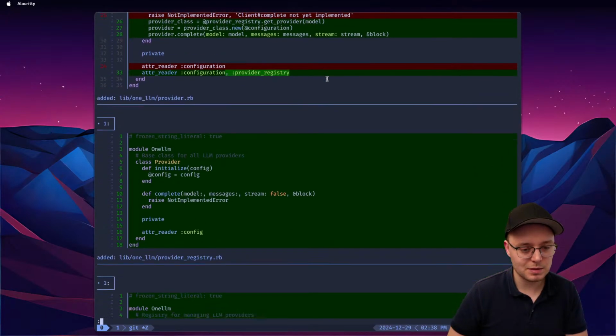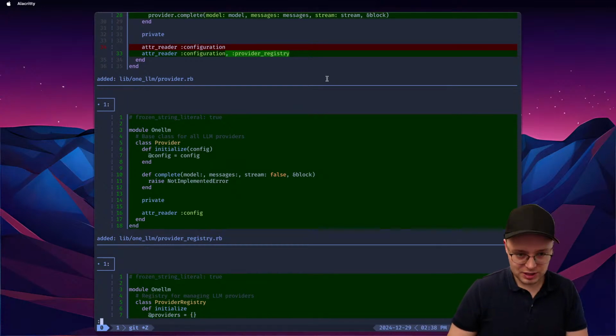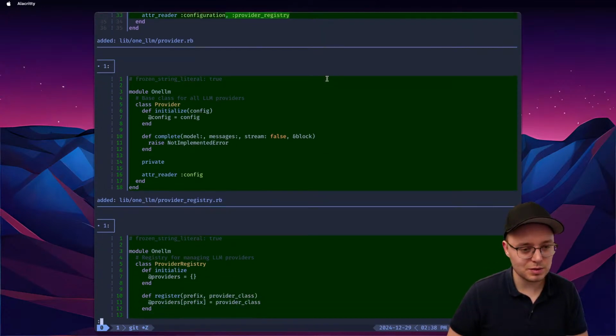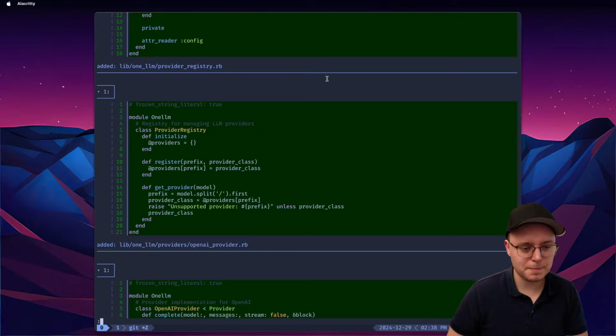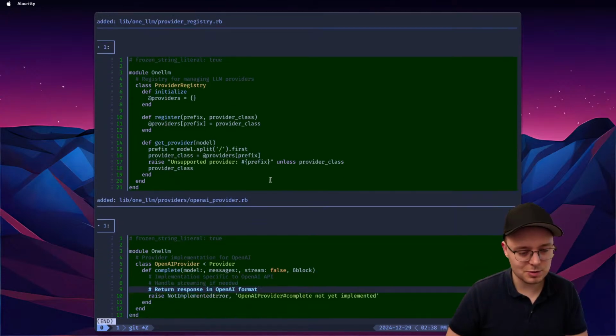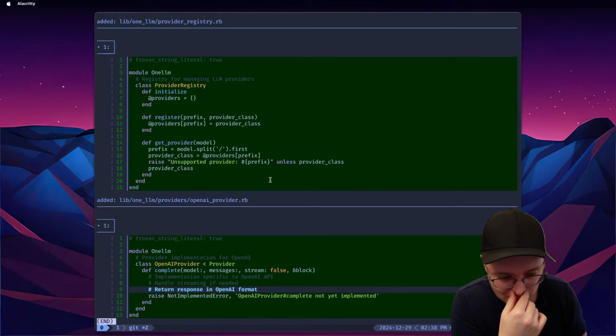Okay, that's good. I think we need to freeze the providers. I don't think we freeze the provider registry. That's something that we need to do as well. So the default provider complete. Okay, and now our provider registry, provider prefix. So provider's prefix, unsupported provider. So good. Okay, let's put it for OpenAI.